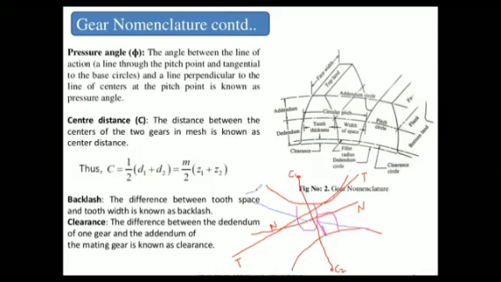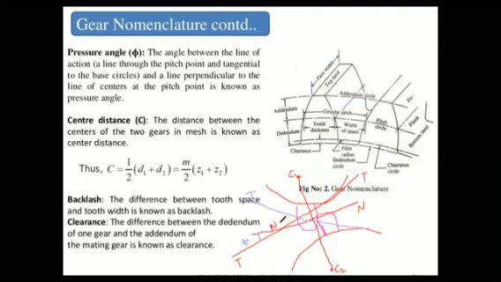So this is also a tangent, right? So the angle between the common normal and the common tangent here is taken as phi, which is called the pressure angle, right? Understood very well?